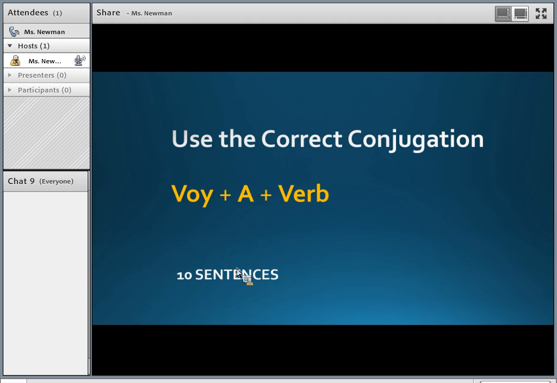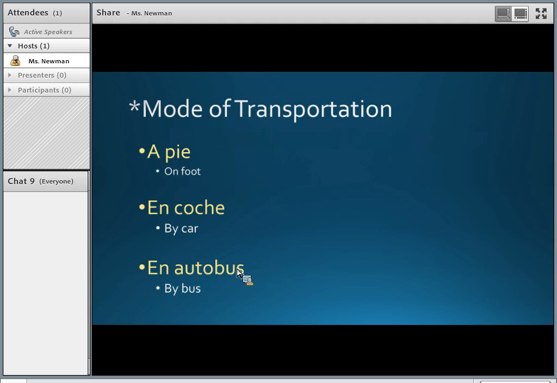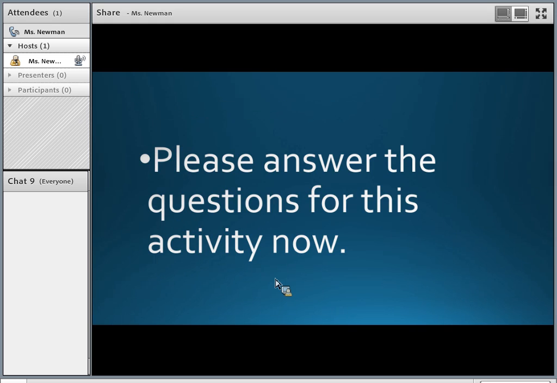So remember to use the correct conjugation: voy plus a plus the verb. And that mode of transportation. So when I ask you how are you going to arrive, voy a llegar, and then you are going to say one of these phrases, a pie, en coche, en autobús. Remember that, autobús. Okay, please answer the questions for this activity now.